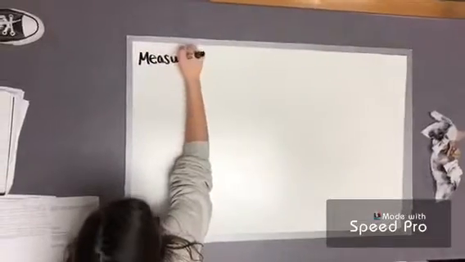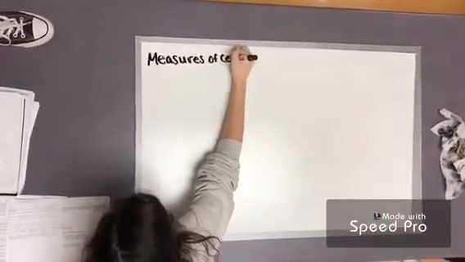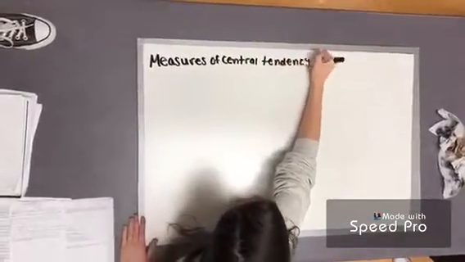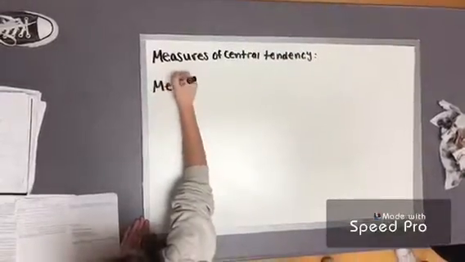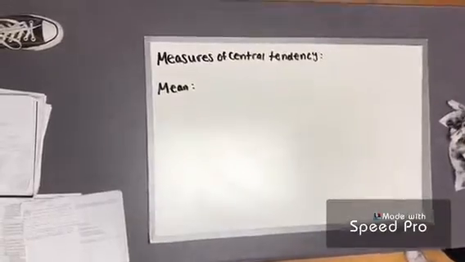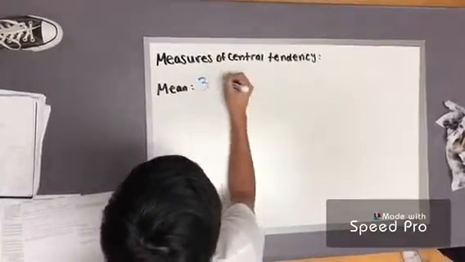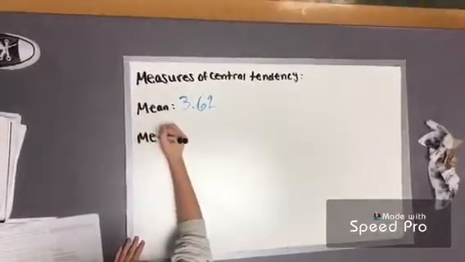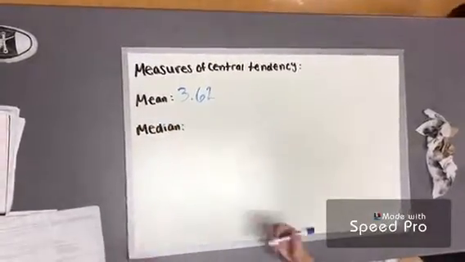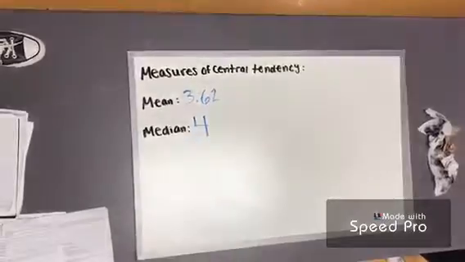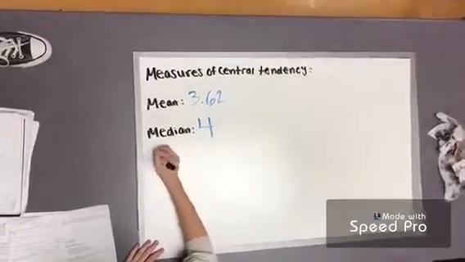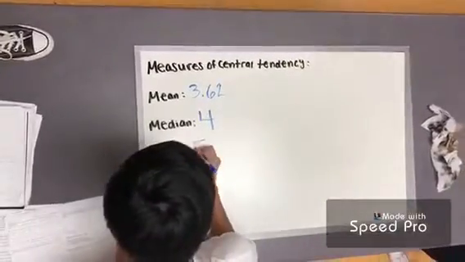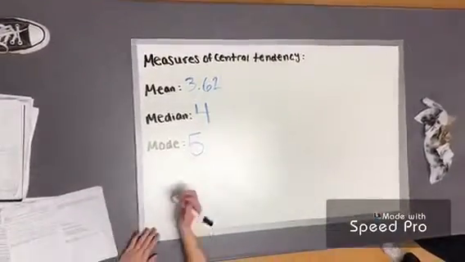So, for our measures of central tendency, we have mean, median, mode, and mid-range. For our mean, we add up the data points and divide by the number of people surveyed, which was 3.62. For our median, we line up the data in numerical order and pick the middle number, which is 4. For our mode, it was the number that showed up most frequently, which was 5.